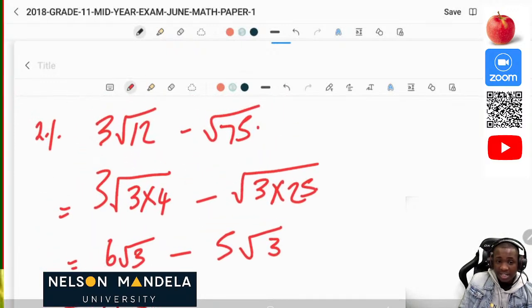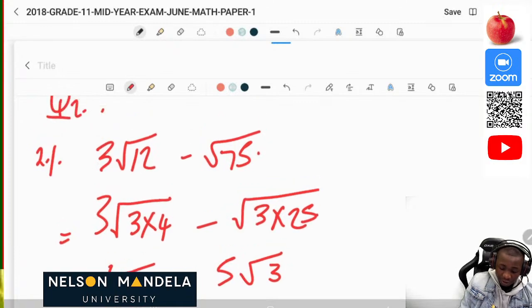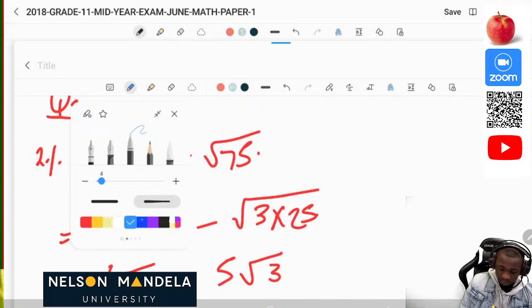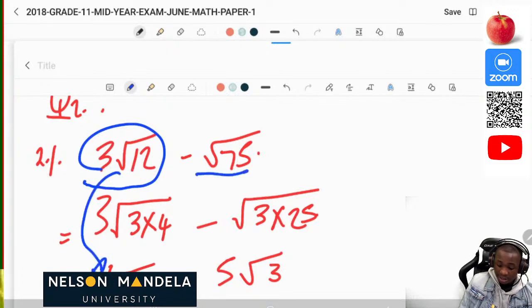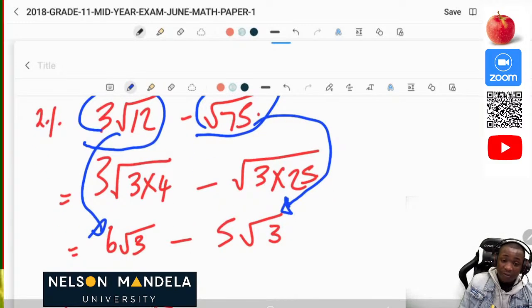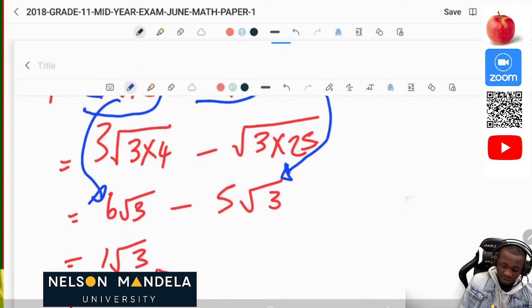Another trick I can share is that you press your calculator for this part only, alone, and it gives you this directly. And press this part alone, it gives you this also directly. So if you do that, you can also arrive at the final answer. But this step is so crucial because, for instance, this was a 3-mark question, so you get a mark for writing this, and for writing this, and for writing this.